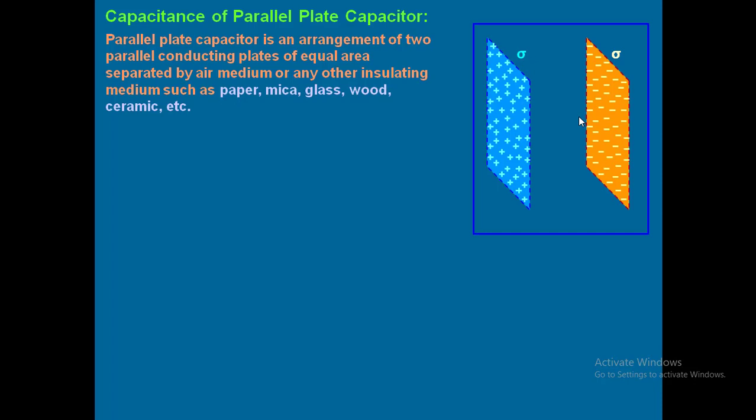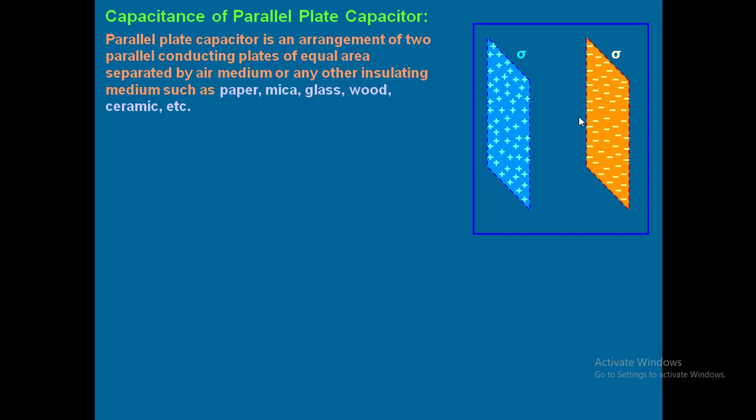Okay, one more small, very simple: half plus half, how much? 1. Sigma by 2 epsilon naught plus sigma by 2 epsilon naught is how much? 2 sigma by 2 epsilon naught.